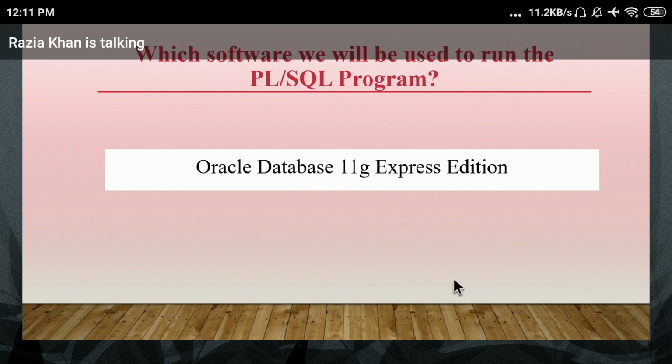Everyone understand? So which software you have to use? This Oracle Database 11G Express Edition, that is our SQL command line.